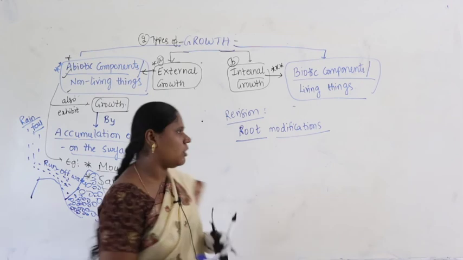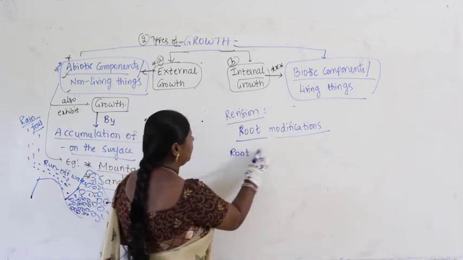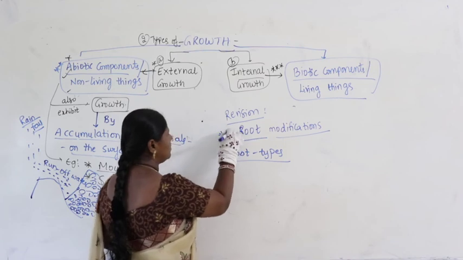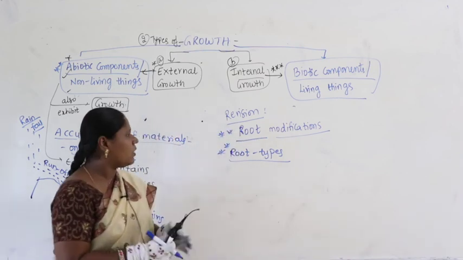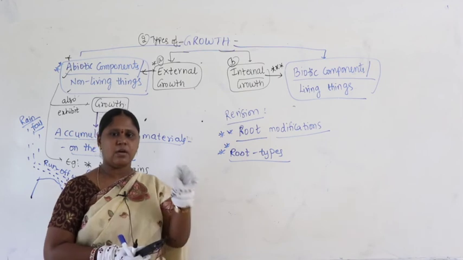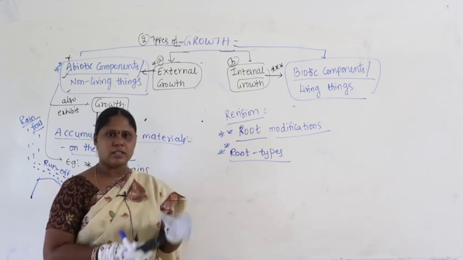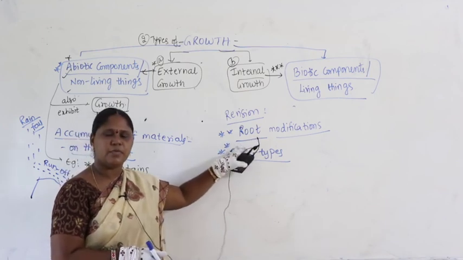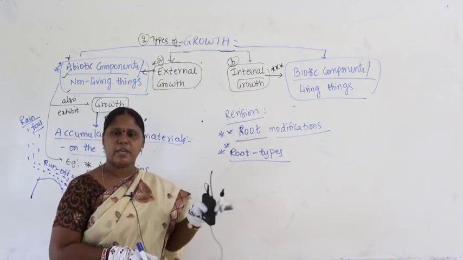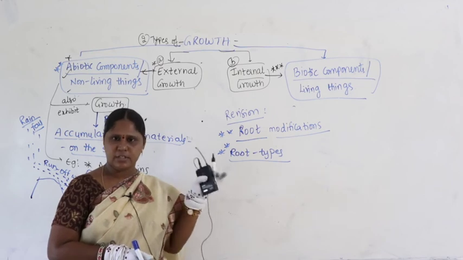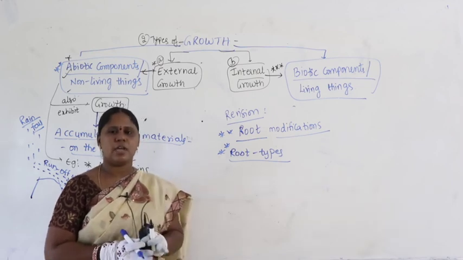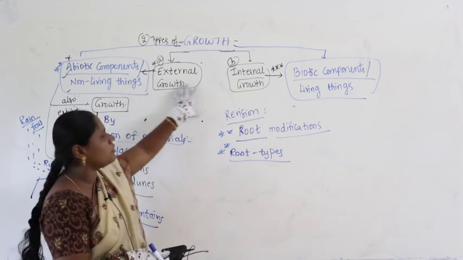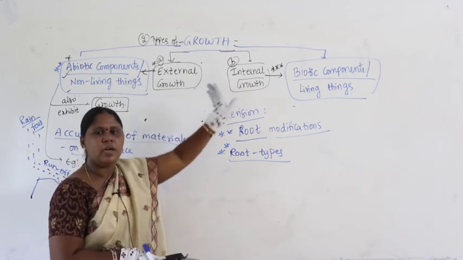For the complete root concept, take the root and types of roots, including all root modifications: what is the type of root, examples, along with the diagram. Try to practice and work very seriously. The morphology chapter is very important for the final NEET and also for the IPE first year board exam. So, start your revision of morphology very seriously, along with the basics of the simple Living World chapter.